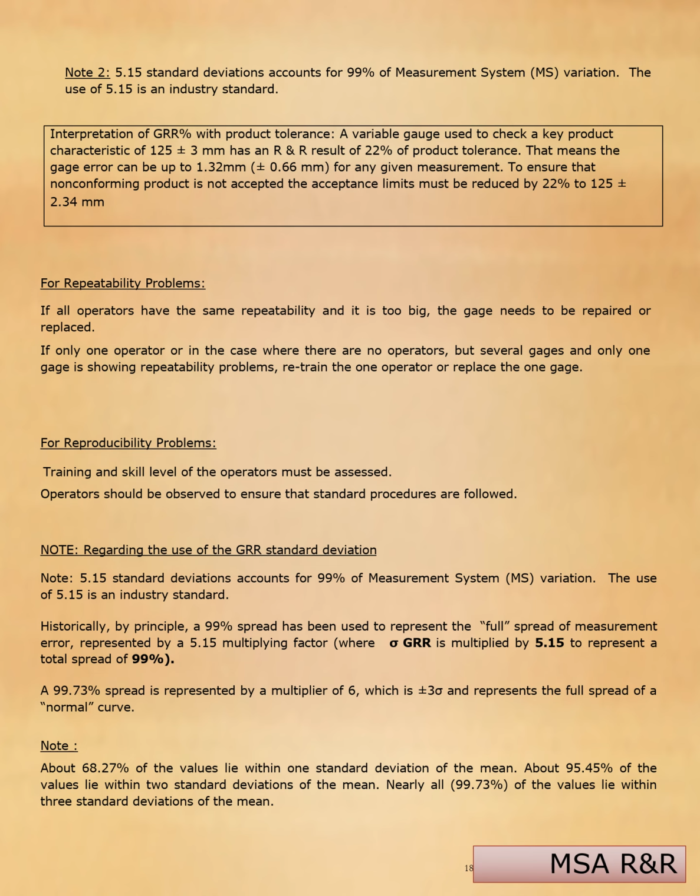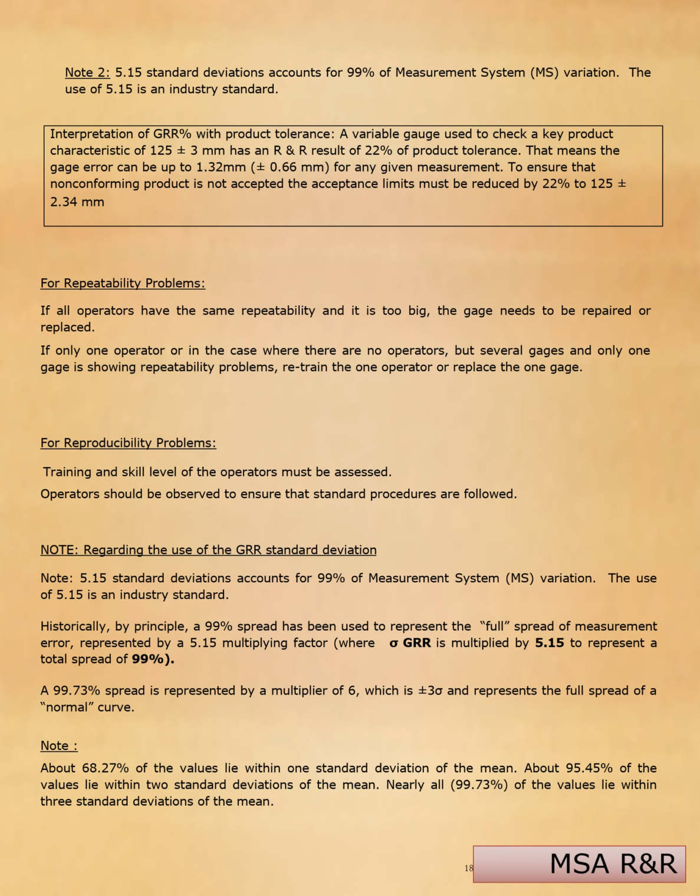For repeatability problems, if our operators have the same repeatability and it is too big, the gauge needs to be repaired or replaced. If there is only one operator, or in the case where there are no operators but several gauges and only one gauge is showing repeatability problems, retrain the operator or replace the one gauge. For reproducibility problems, the training and skill level of the operator must be assessed. Operators should be observed to ensure that standard procedures are followed.